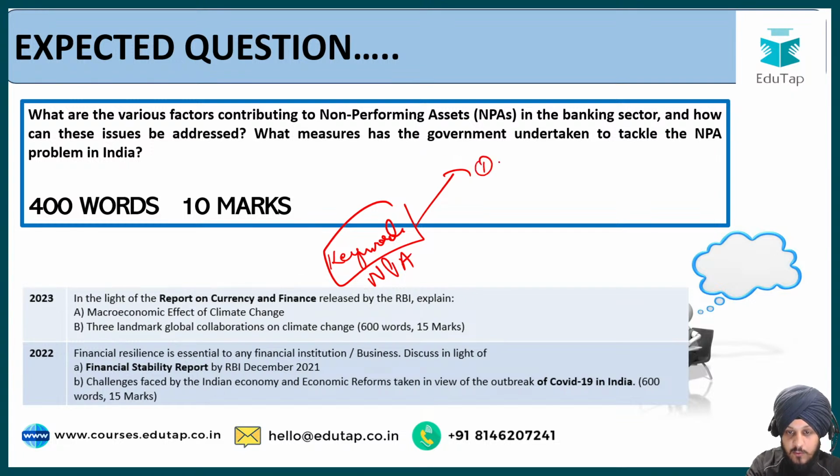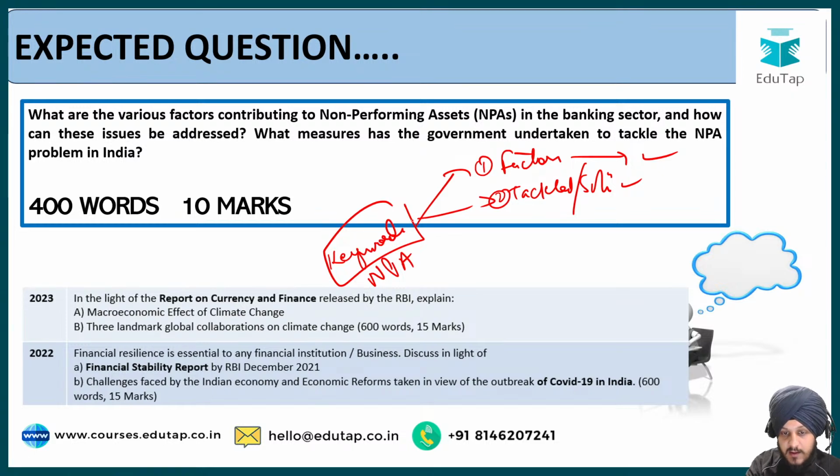It is asking about the factors contributing to NPA in the banking sector and how these reasons can be tackled, so basically the solutions with respect to the NPA. The third part is what measures the government has undertaken to tackle the NPA problem in India, so the measures or steps taken by the government.